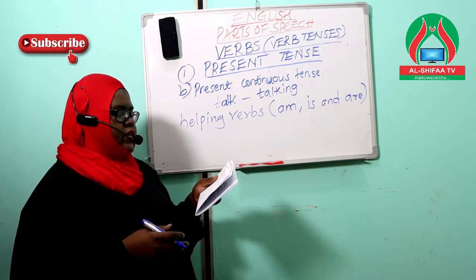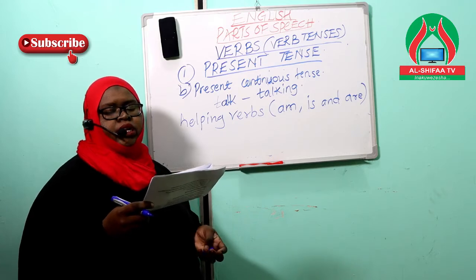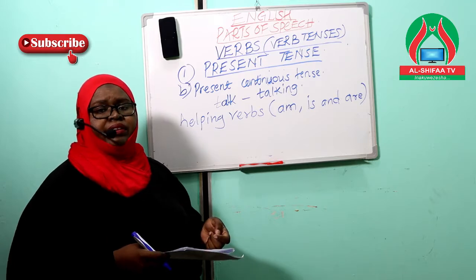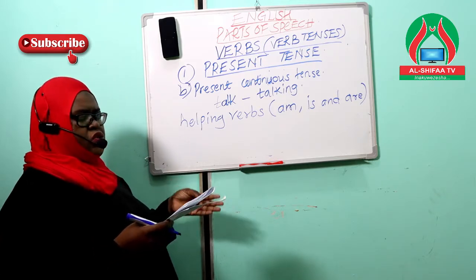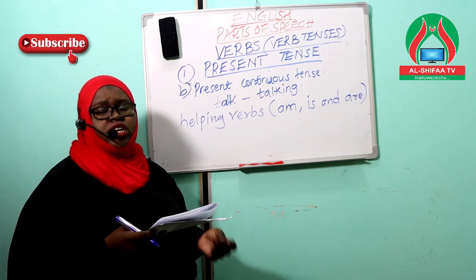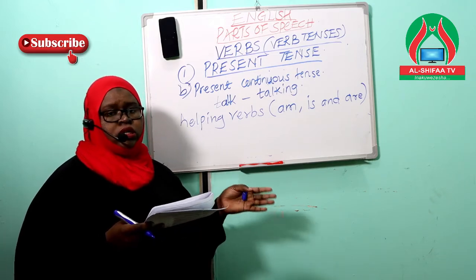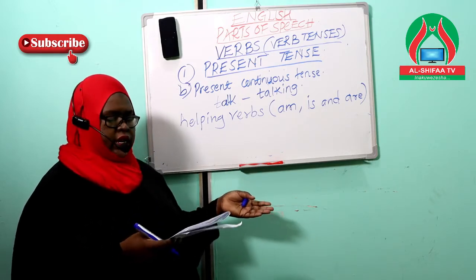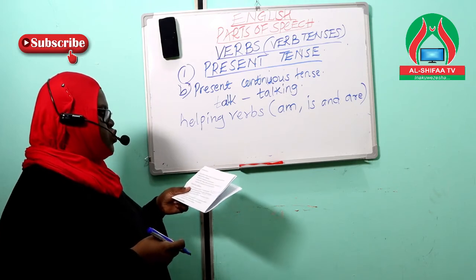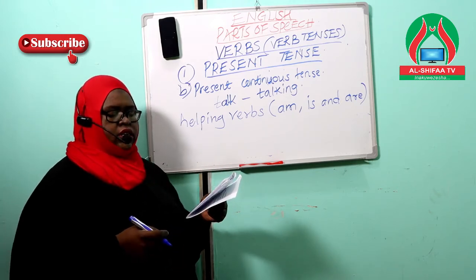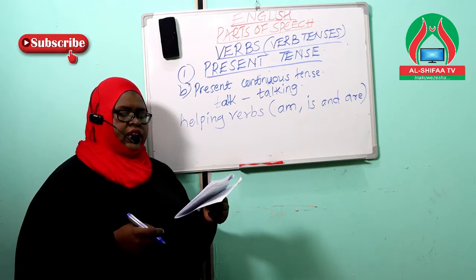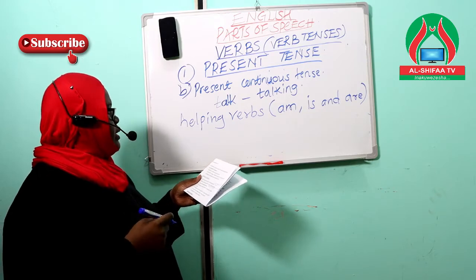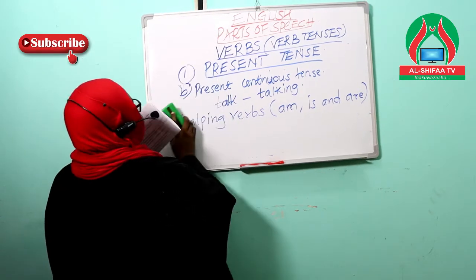Use number 4 is that it is used to describe a temporary event or a situation. Now, this is a situation or an event that is subject to change at any given time. It's not a permanent condition or situation. It's subject to change at any moment. Lastly, it is used with words like always, forever, and constantly to describe and emphasize a continuing series of repeated actions. Now let us look at the example sentences very fast.